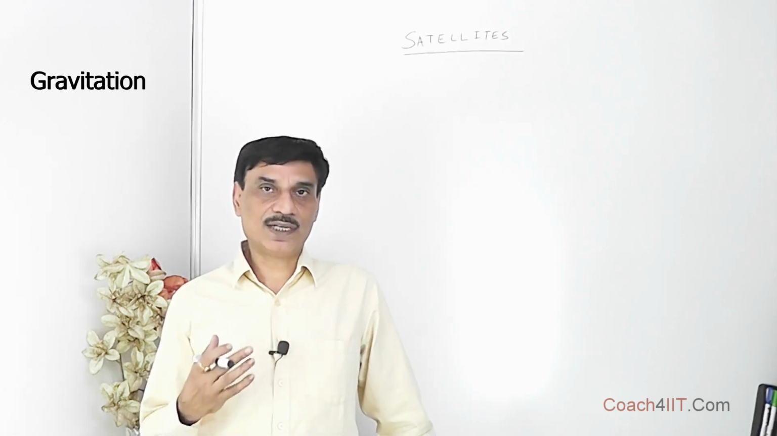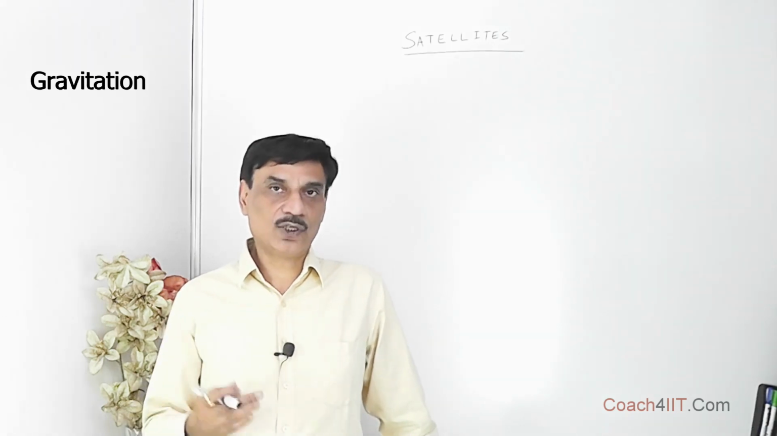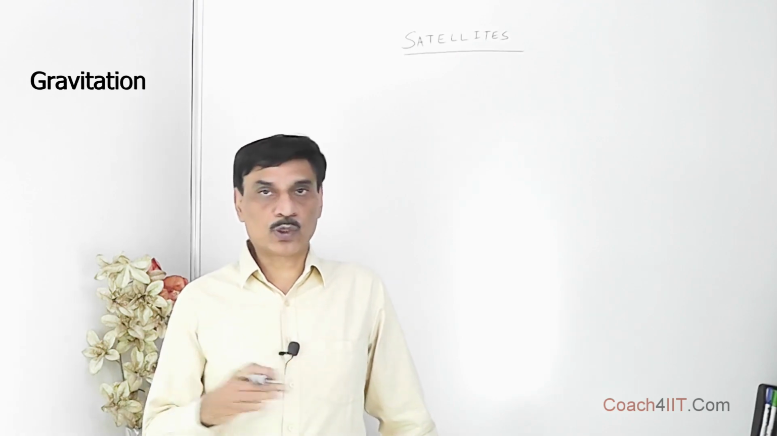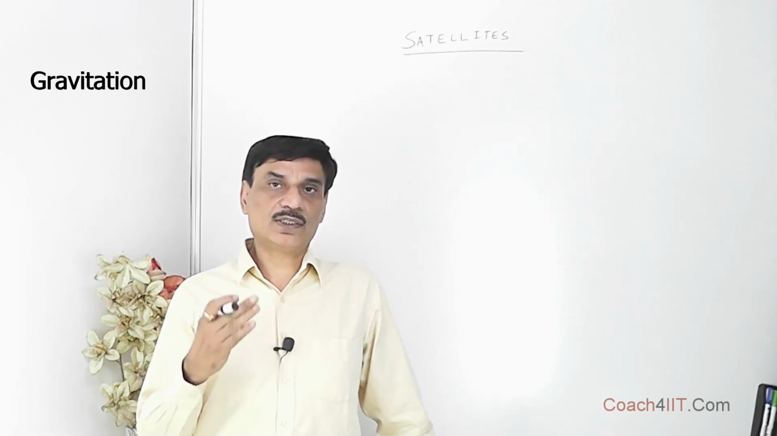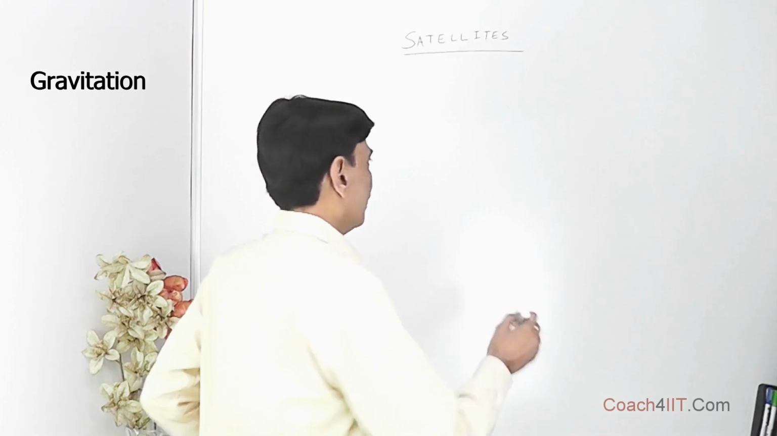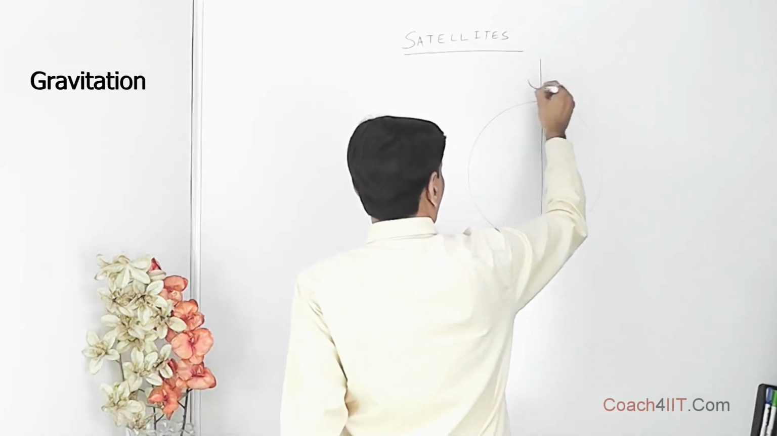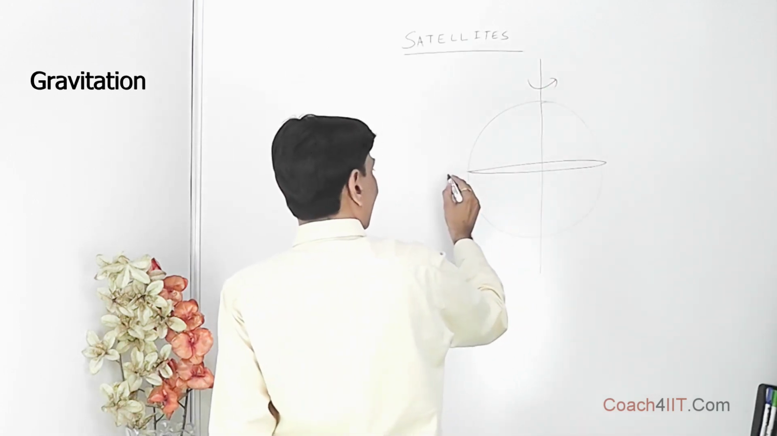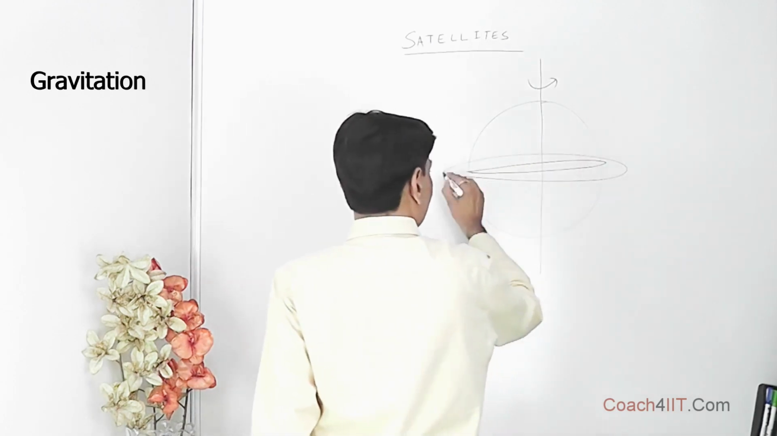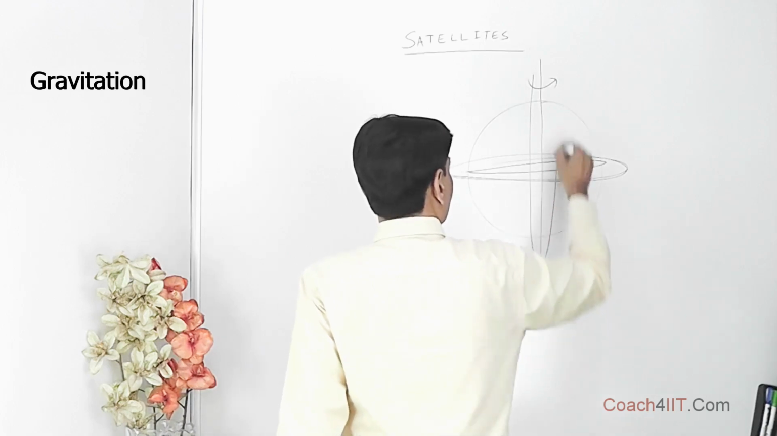These artificial satellites are generally orbiting in two planes. One is the equatorial plane, that is above the equator, and the other is a plane which is perpendicular to this equatorial plane, passing through the north-south pole. So if this is Earth, and a satellite is orbiting like this, this makes the equatorial plane. One is the satellites orbiting along the equator. The second is this way.